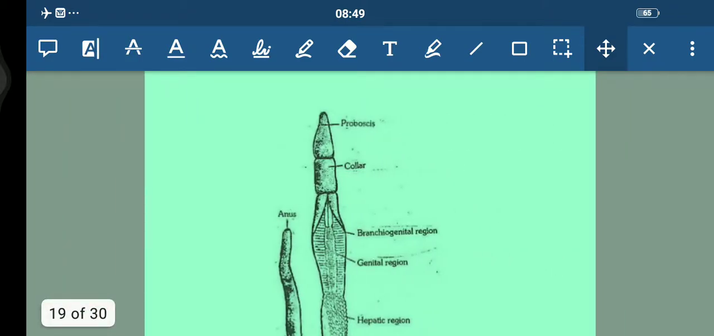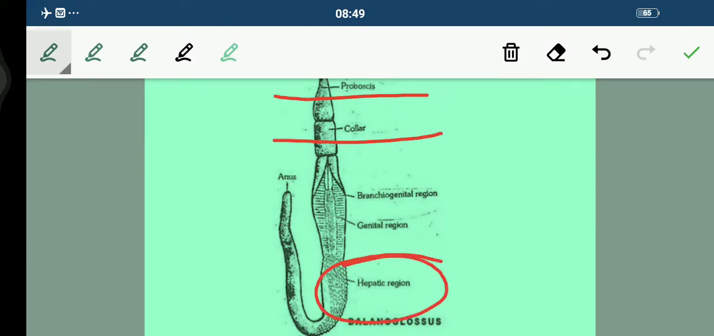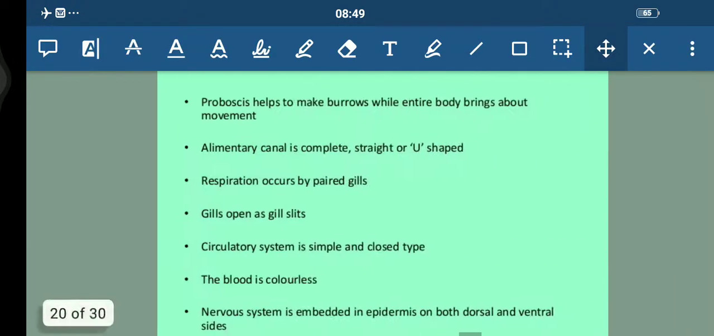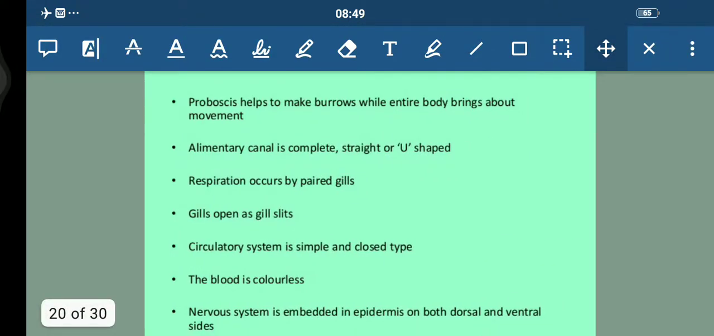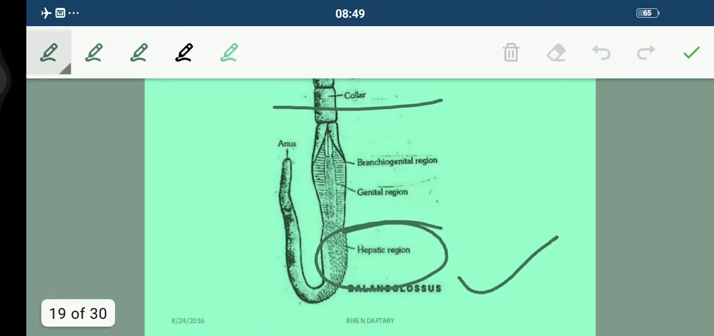You can see here the proboscis, collar, and this is the hepatic region. This is the Balanoglossus, students. Balanoglossus structure is there. Hemichordates and their proboscis. You can see here, this one is the proboscis, students, the middle one.